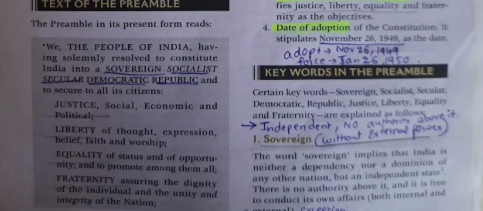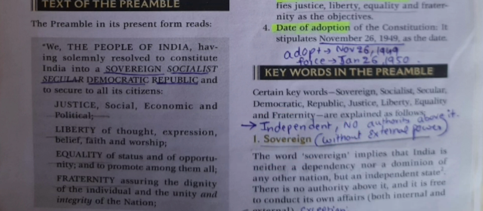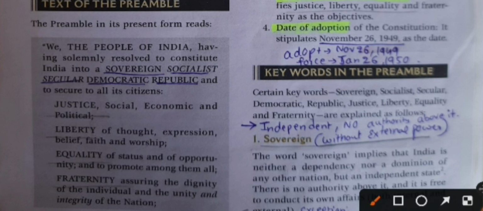Let's see the keywords in our preamble. Certain keywords like sovereign, socialist, secular, democratic, republic, justice, liberty, equality and fraternity are explained in our preamble. Okay, let's see the clear meaning of these words which are in our preamble. First one is sovereign. What is the meaning of sovereign? Sovereign means independent, with no outside authority over India. Without external power, India is ruling itself. It is called a sovereign state or sovereign country.